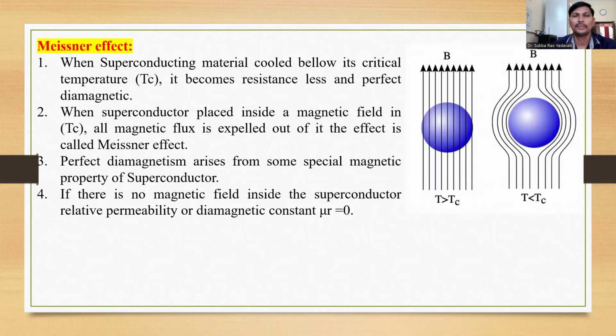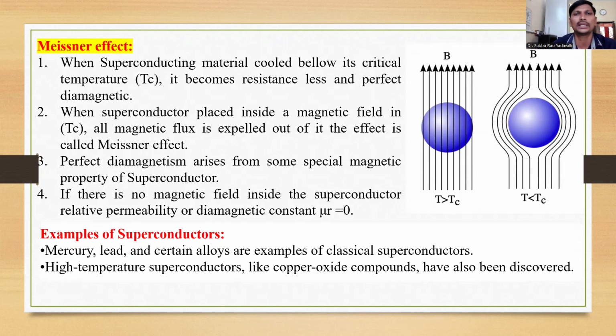And the next one, I am showing the diagrams here. If the temperature is below the critical temperature, it acts as a diamagnetic material, hence the conducting material repels the magnetic flux. And if the temperature of the material is above the critical temperature, then it is affected by the magnetic lines of force. And the next one, examples of superconductors: mercury, lead, and some alloys. The alloys are made with a combination of metals. So these are the examples of classical superconductors.